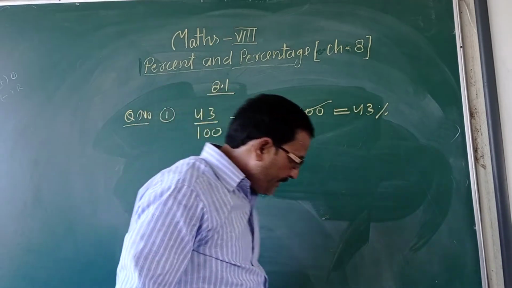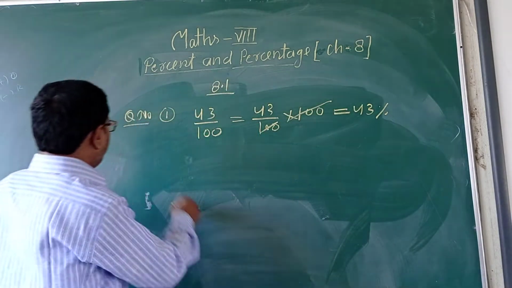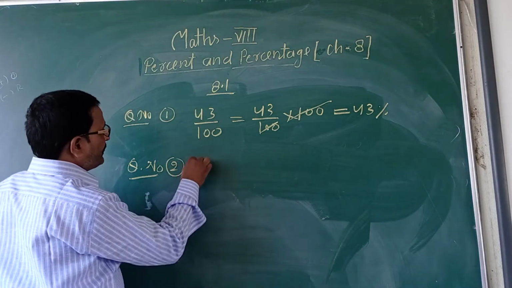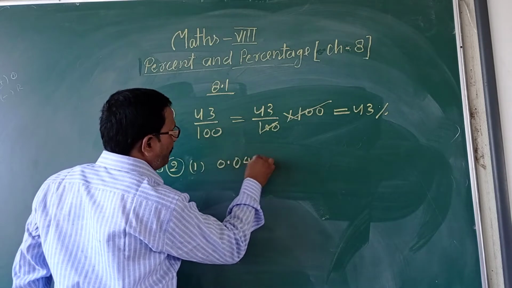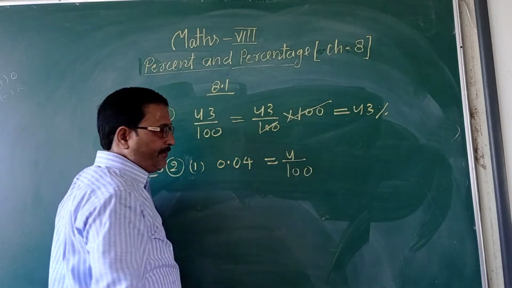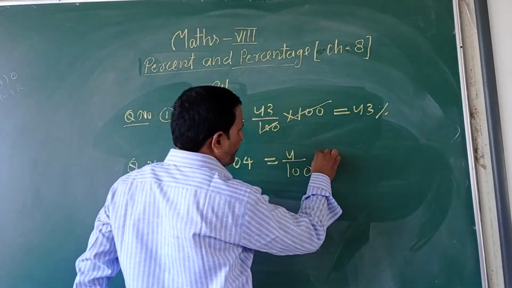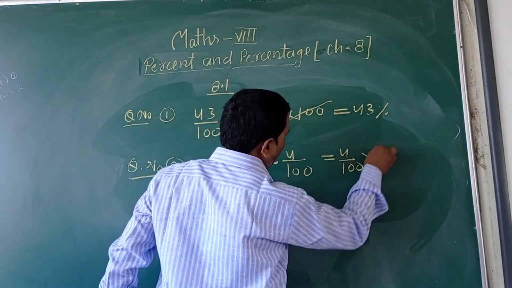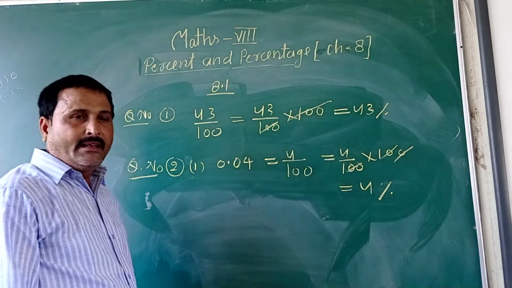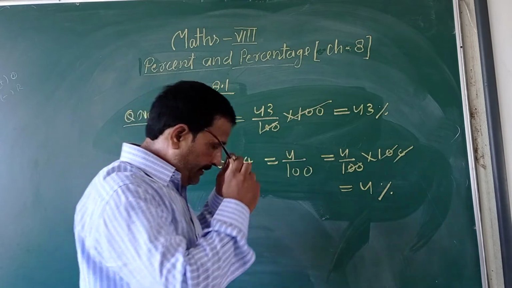Second question, given 0.04. Convert the following decimal fraction to percentage. Question number 2, first one, 0.04. First you change it into the fraction, 4 by 100. If the answer is asked in fraction form, you have to write the simplest form. But if the percentage is asked, 4 by 100 multiplied by 100, that is 4%. The third figure I have already explained.